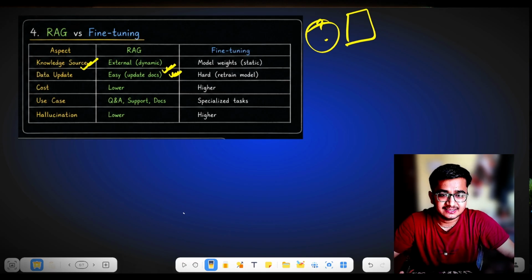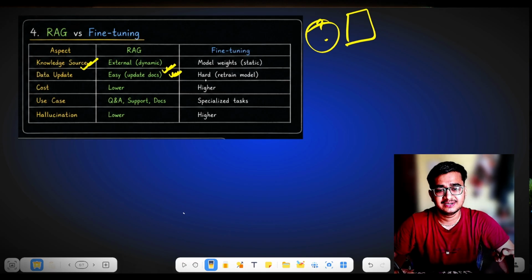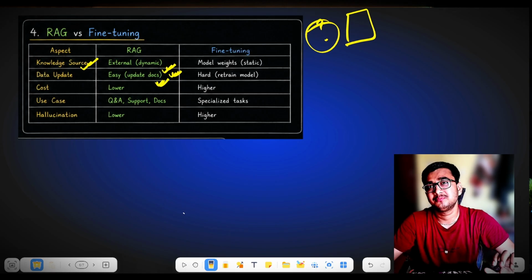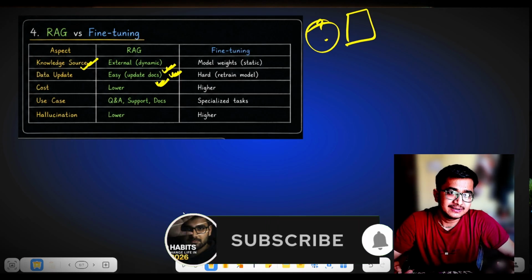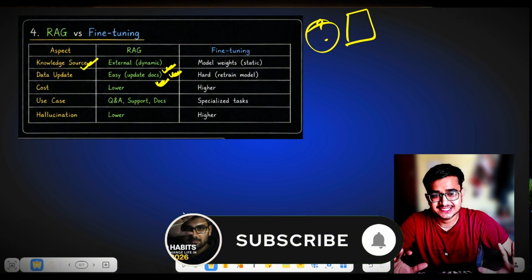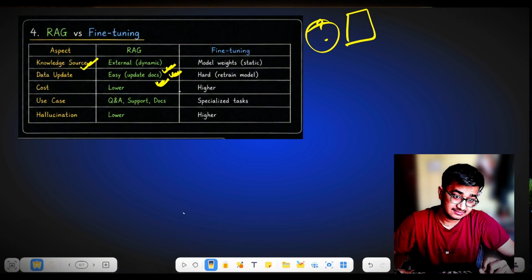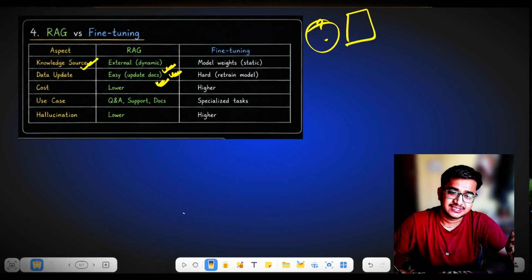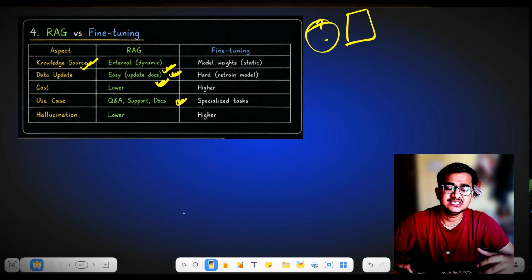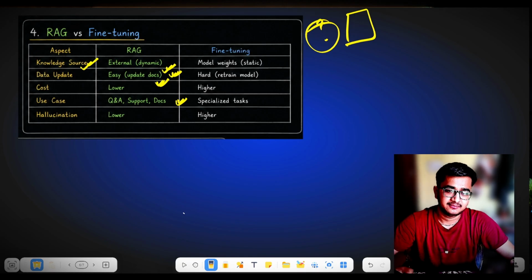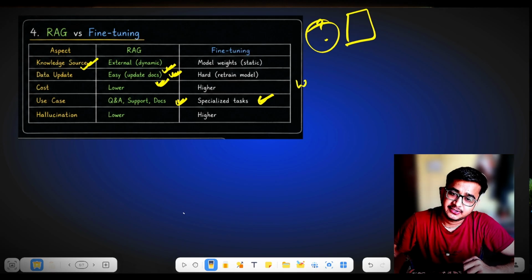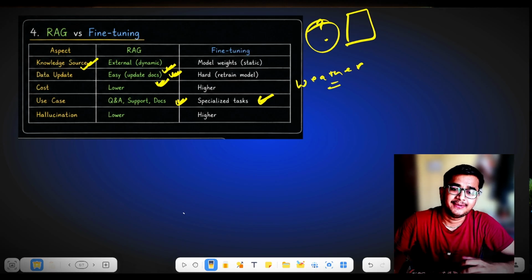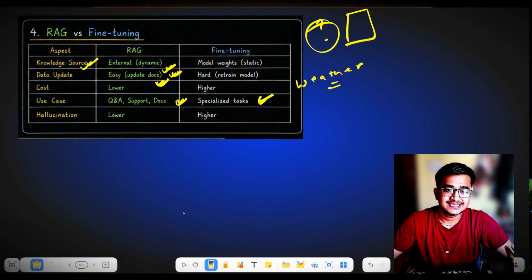We can update the data here and cost comes lower as compared to fine tuning, because in fine tuning you have to fine tune the model by running it on local servers and all that. It will cost you a lot, and the cost comes in lower when you use retrieval augmented generation, that is the RAG use case. You can provide these RAG generated chatbots in the Q&A, support and docs. Each and everything you will get with the help of RAG, and fine tuning is done only for the specialized task. Like I wanted to generate the content related to weather only, I will do the fine tuning of my LLMs on the weather data. That's how things work here.